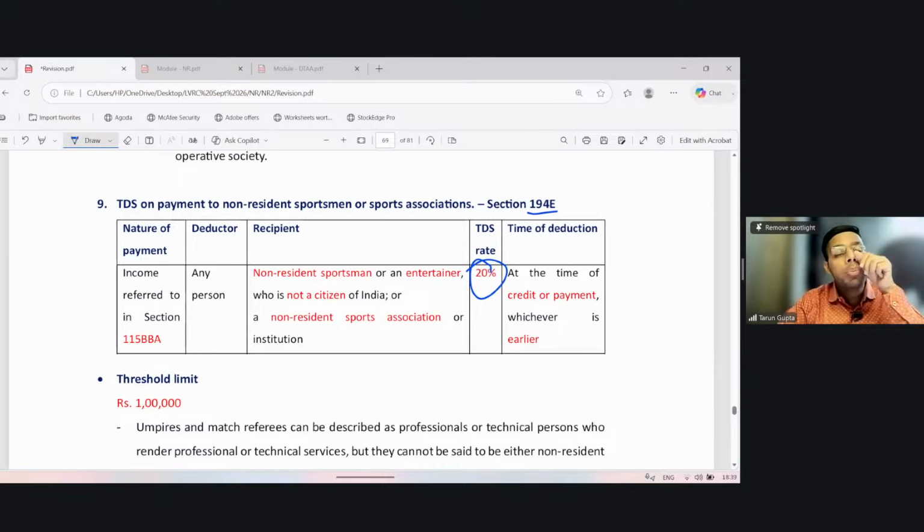Clear? Sports association deriving income from matches played in India. Such income is also taxable in India and the benefit of section 115BBA can be availed, and the tax rate shall be 20%. However, the payer shall also be required to withhold tax at the rate of 20%. Okay.